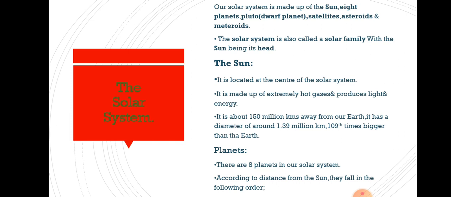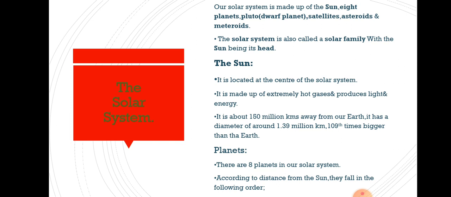Talking about the distance of the sun, it is about 150 million kilometers away from our earth. The distance of the sun from our earth is how much? 150 million kilometers, very far from earth, right?